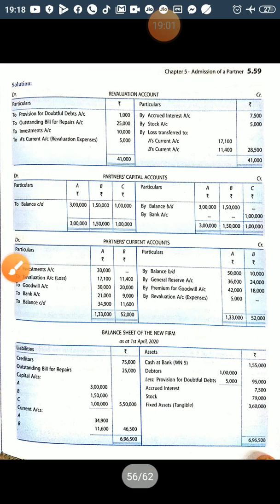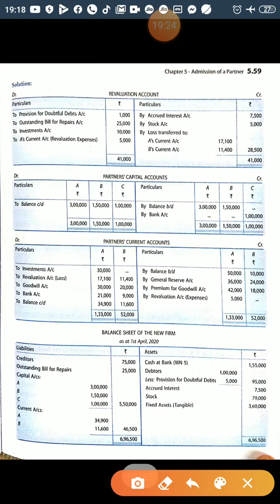So total bank balance will be, if you see it here, 25,000 existing, 1 lakh capital, he brings 60,000 premium for goodwill, and out of this 21,000 is withdrawn by A and 9,000 withdrawn by B, so only 1,55,000 left. So that has been shown here, cash balance 1,55,000, right? And current account I have just told you, and current account was debited. So this is to bank 21,000 and 9,000, right?